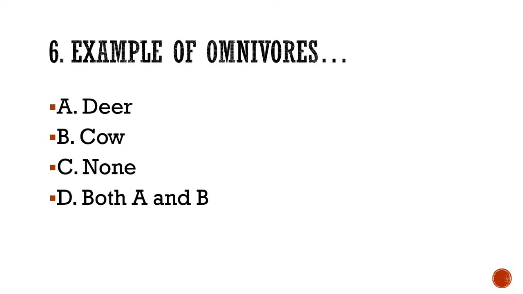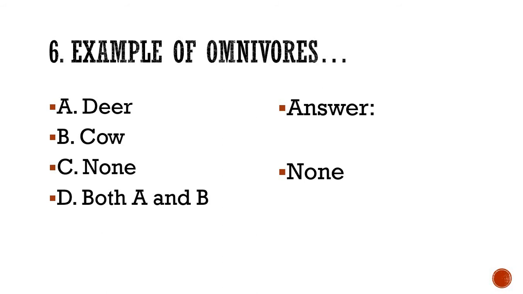Example of omnivores. Is it deer, or is it cow, or none, or both A and B? You should have detailed knowledge if you want to select the correct answer. Okay, let's display the correct answer. Option C is correct, that is none. Neither the deer nor the cow is an omnivore.